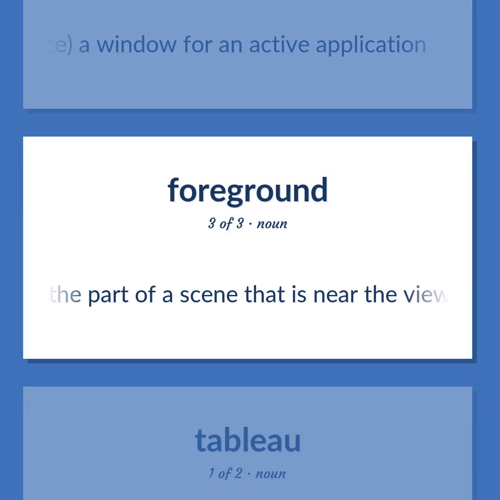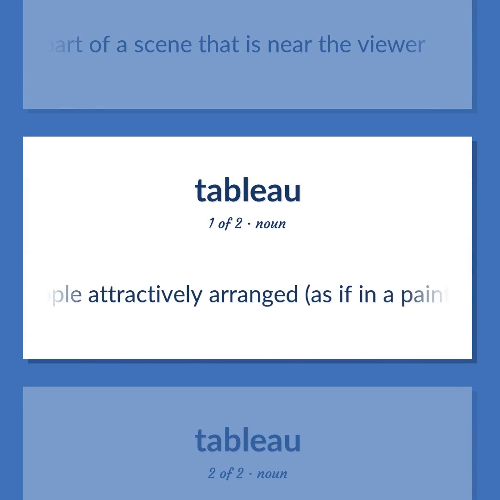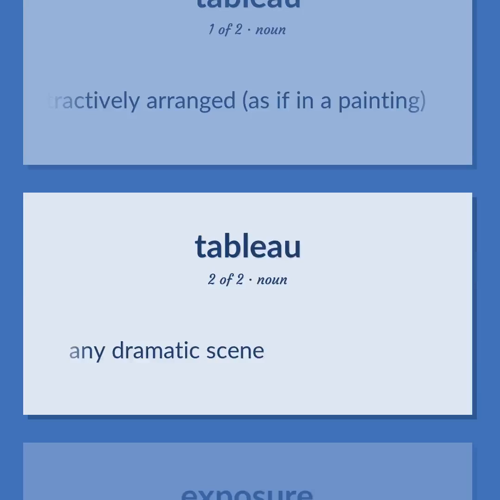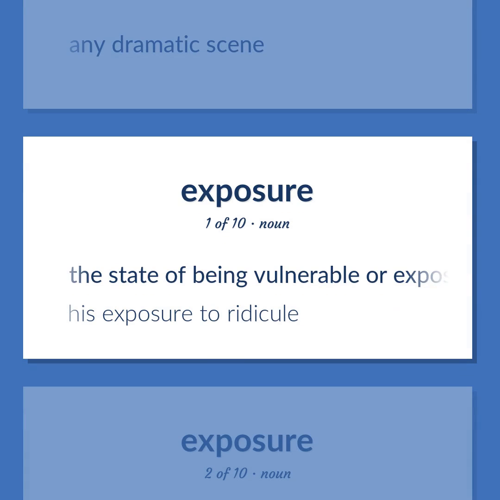The part of a scene that is near the viewer. A group of people attractively arranged, as if in a painting. Any dramatic scene. The state of being vulnerable or exposed. His exposure to ridicule.